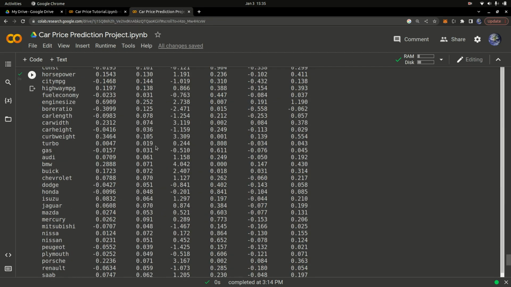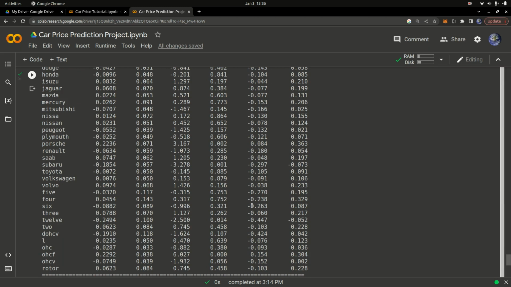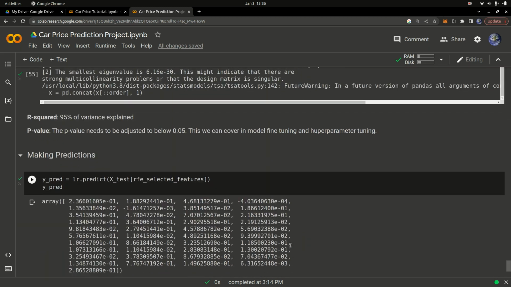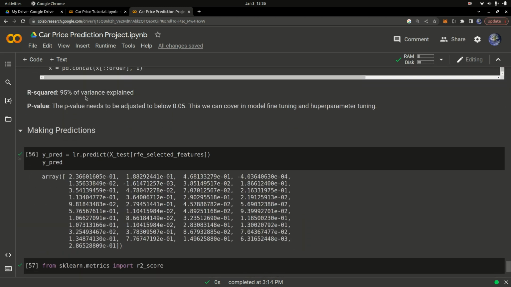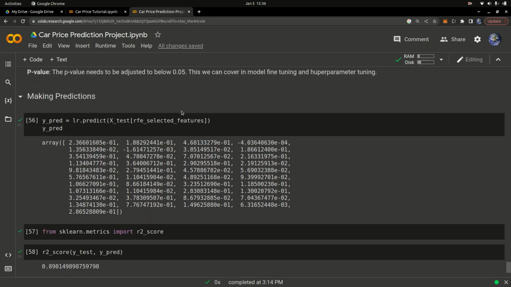You can also make predictions and other stuff like that using our model. You can see we have an R squared of 95%, as I told you earlier on. You can use the p-values to drop features. I don't want to go too deep into statistics, but if the p-value is above 0.5, it's not good. It has to be below 0.5, but we're not going to do all that. I'm just going to keep things simple.